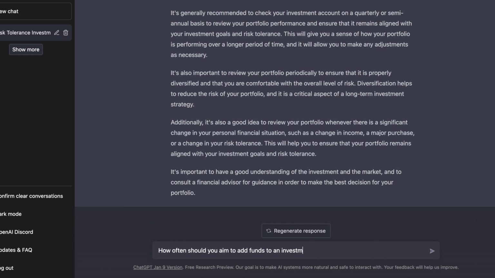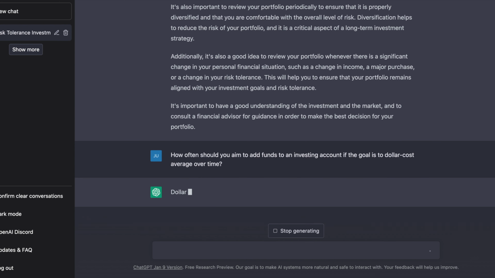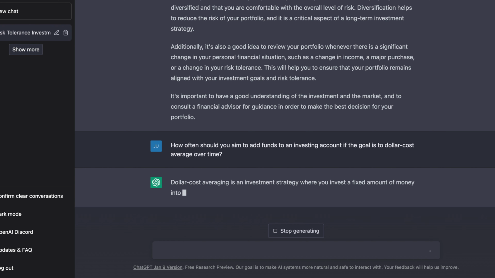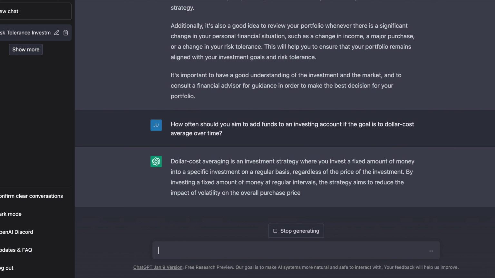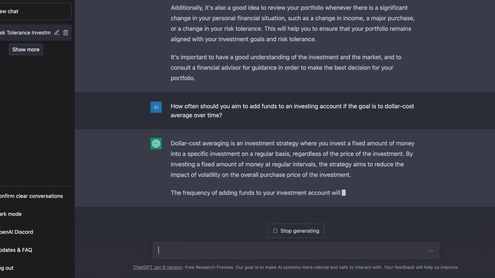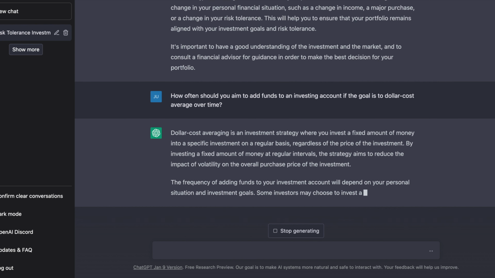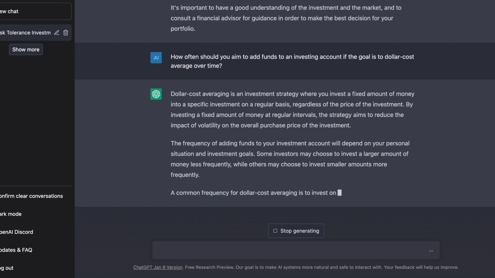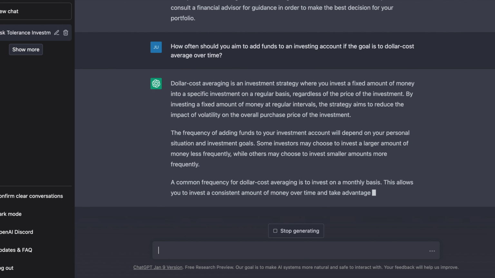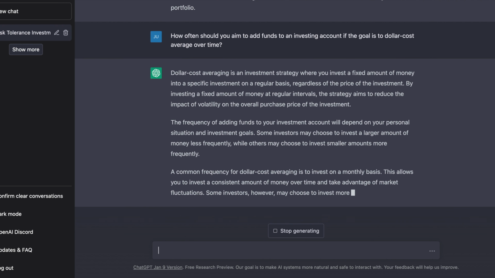Next one we could take a look at is, how often should you aim to add funds to an investing account if we are dollar cost averaging? Now, what ChatGPT tells us is that it kind of explains dollar cost averaging in that it's an investment strategy where we add a fixed amount of money into a specific investment on a regular basis, regardless of the price of the investment. By simply adding it over time, we can actually reduce the impact of volatility and decrease our adjusted cost bases over time.